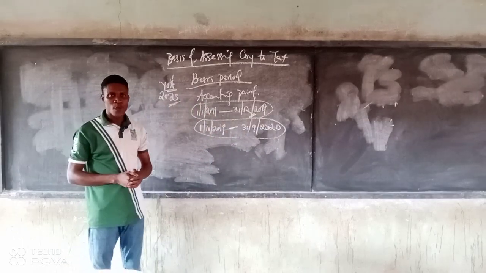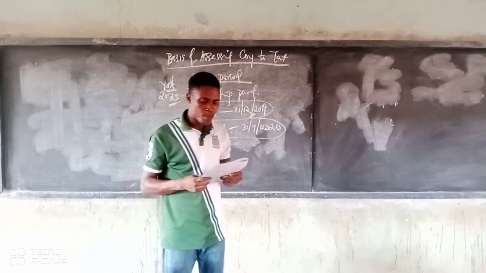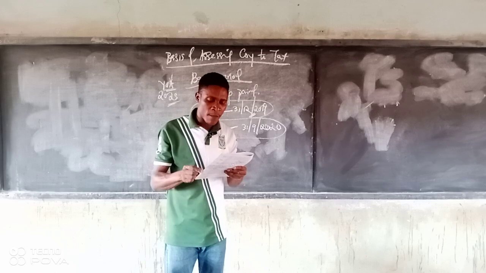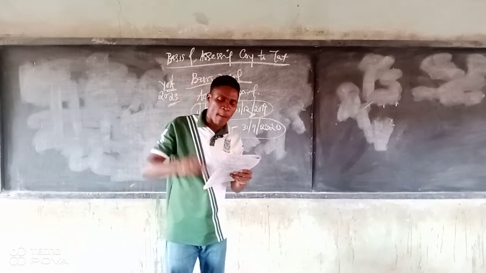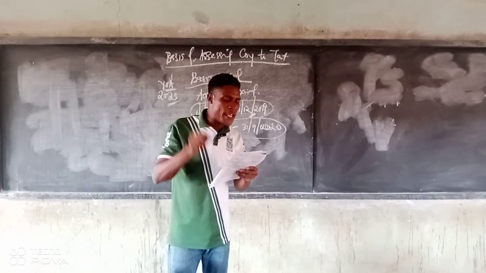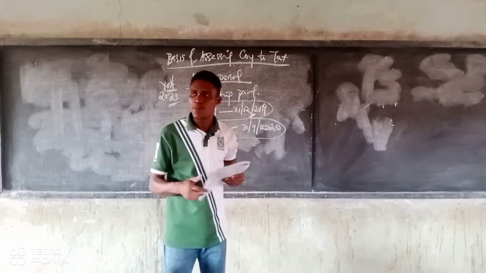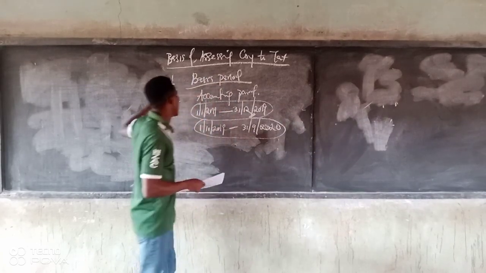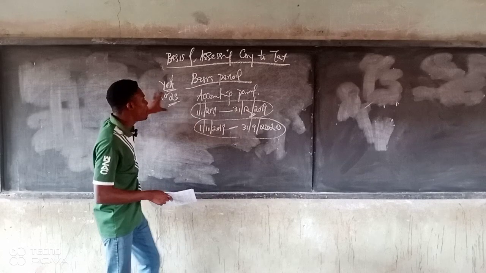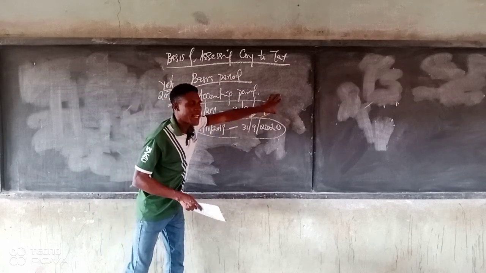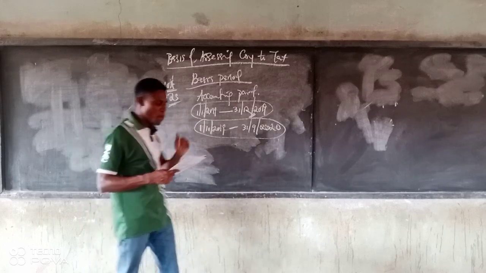Am I communicating? Let me just comment again. Basic period: this is a defined period of time in the life of a company. It is an accounting period which is related to any particular assessment year. If your assessment year is 2023, the question is, what will be the basic period? It is the period for last year that you are now paying tax on this year. Are we together? That's what applies to companies.